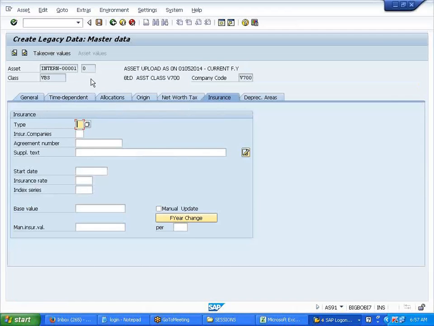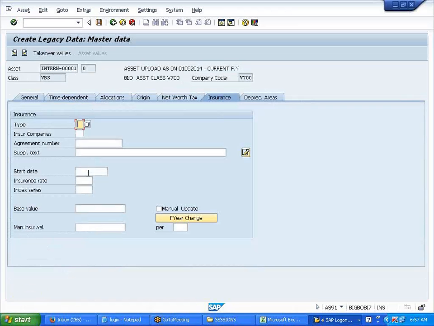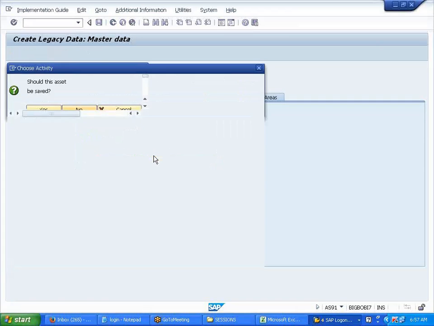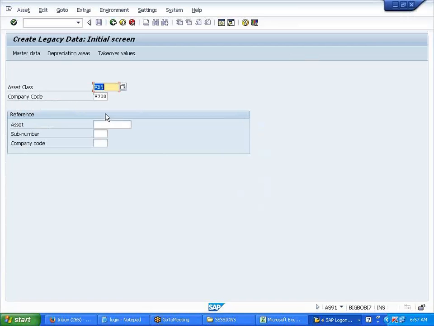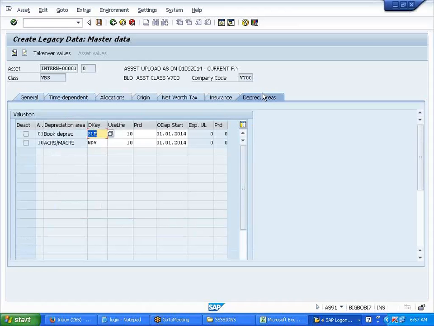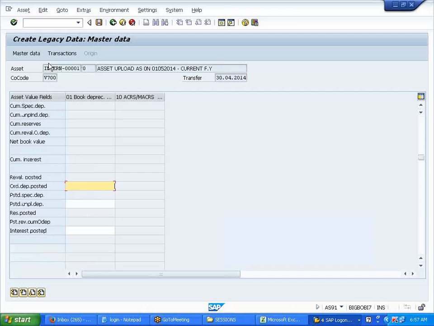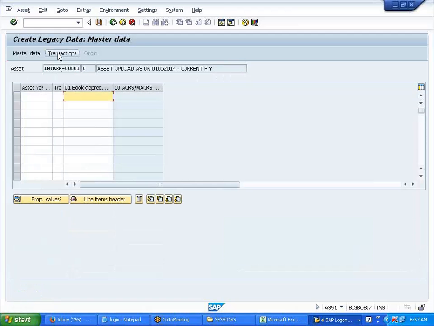Instead of posting this way, you can directly go ahead and post, like this, with the external transaction type, whatever you're giving.